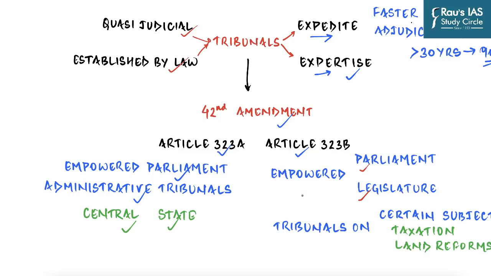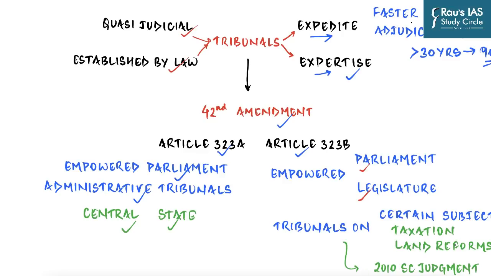Now one thing which you should note over here is that Article 323 provides only for a very small number of subjects on which tribunals can be provided for. But in India, you have a lot of tribunals, more than 20 to 30 tribunals. And so how is that possible? Now that has been made possible by a 2010 Supreme Court judgment, when the Supreme Court clarified that the subject matters under Article 323B are not exclusive. And legislatures are empowered to create tribunals on any subject matters under their purview as specified in the 7th Schedule of the Constitution of India.